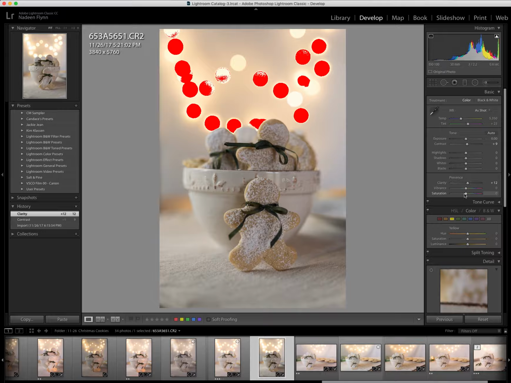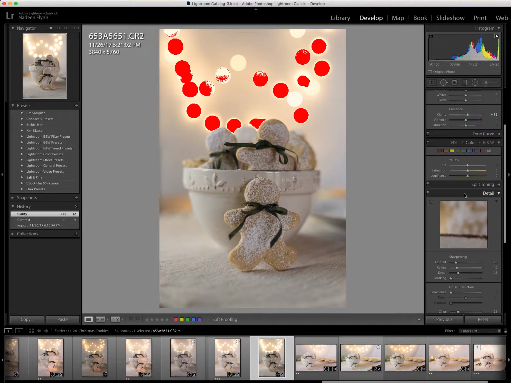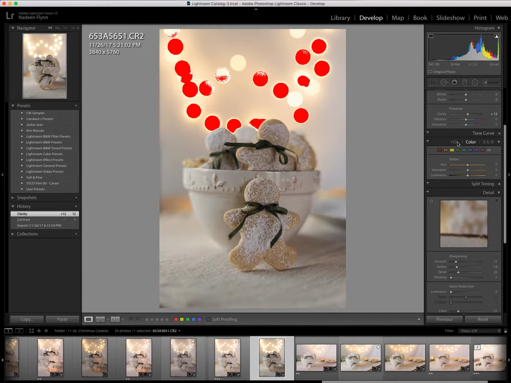Vibrance and saturation, again, I do not always apply those to every image. When you create a preset like this, you want it to be something that on import, you're going to click on that and it'll be all the basic things that you usually do. Tone curve also, I don't always use a tone curve. Sometimes yes, but I don't want to include that, otherwise I just have to take it off if I don't want it.